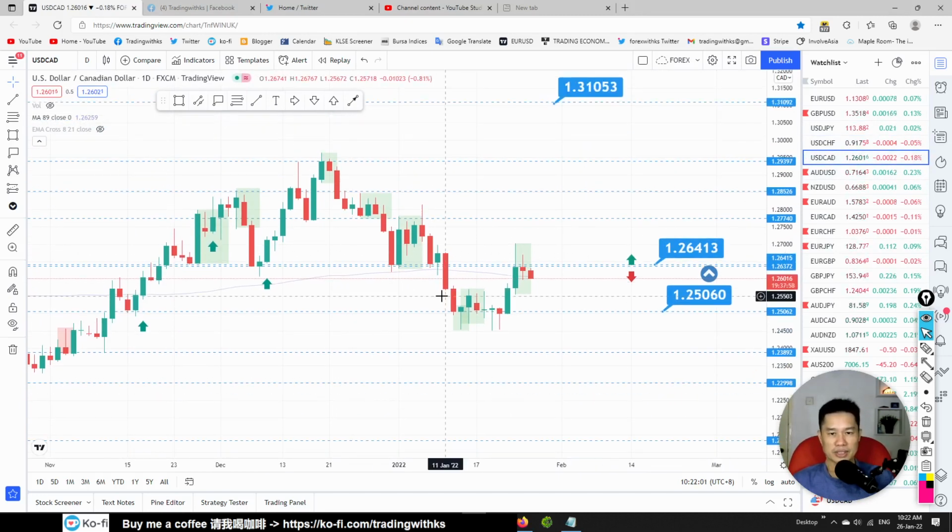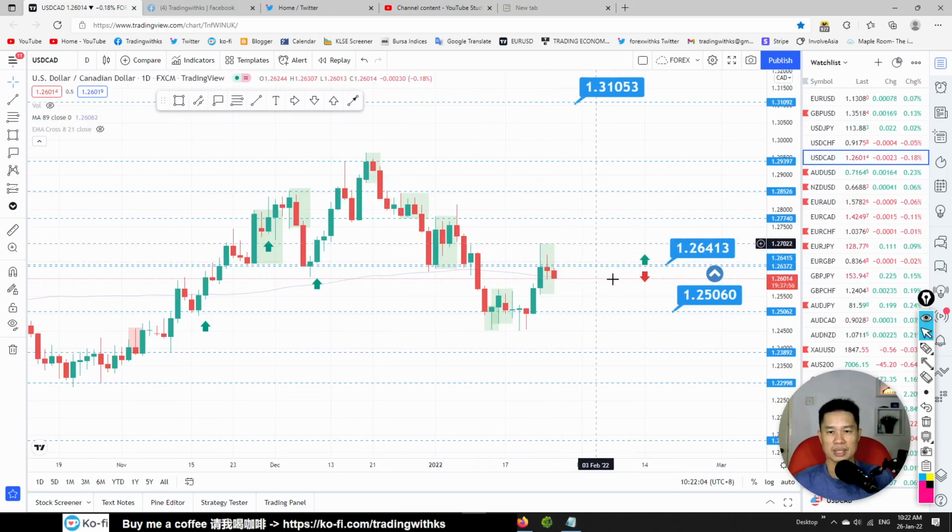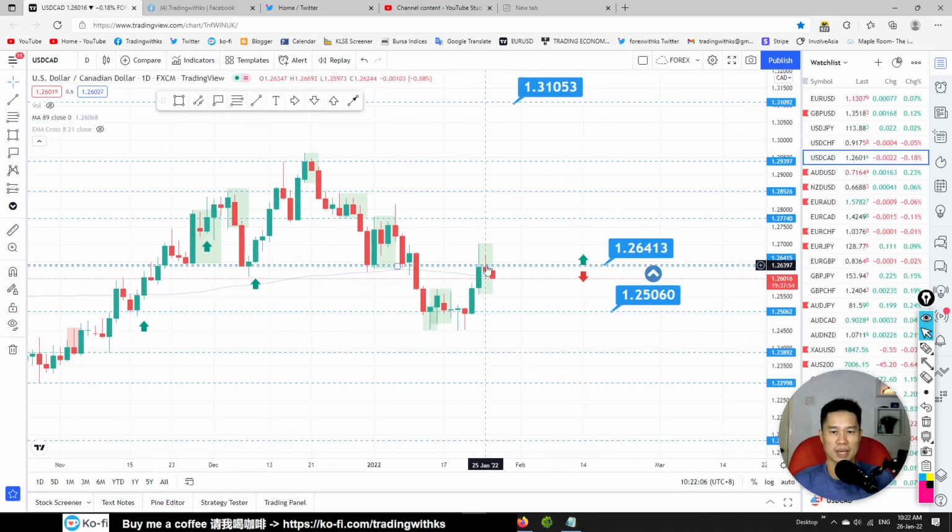Again, USD CAD. USD CAD has rejected at our buyer's line. We got a pin bar, then we got an inside bar. We got something like a Harami here, not an ideal Harami, but something like a Harami. So it is possible, if tonight's FOMC is not so bullish, that this one could drop.